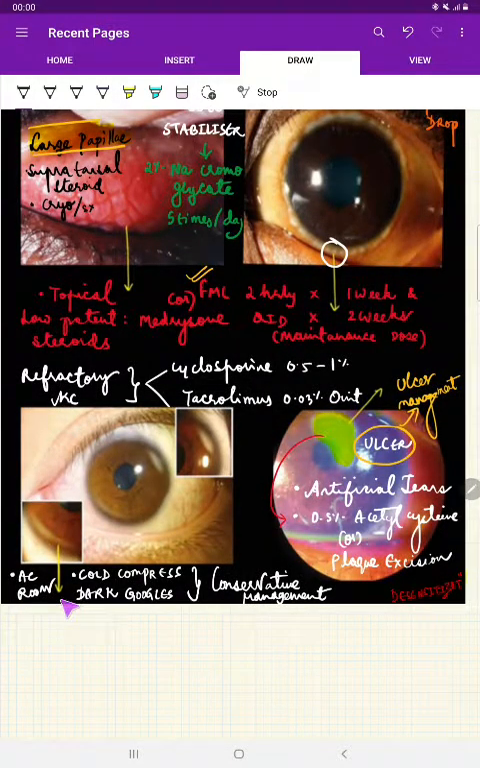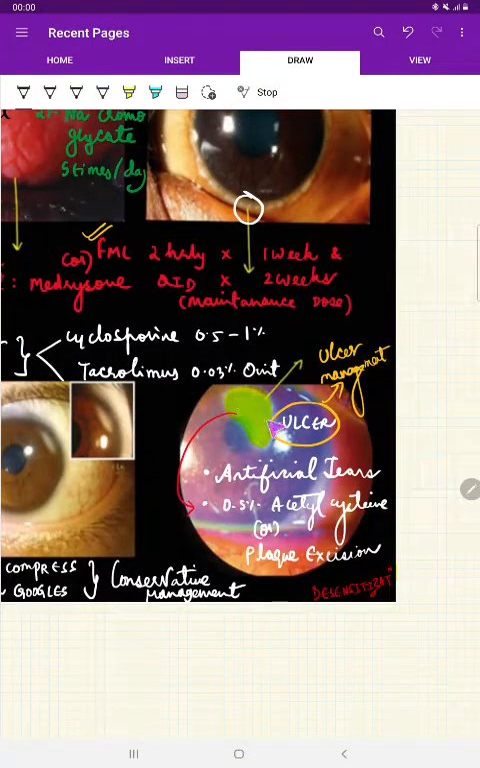Other things: we can keep the patient in an AC room. Cold compress can be given, and dark goggles for photophobia, because there is involvement of the cornea, there will be photophobia. If there is some shield ulcer, we can do ulcer management, and for sure artificial tears can be prescribed, and we know there can be a plaque. For that, we are going to give plaque excision or simply 0.5% acetylcysteine.